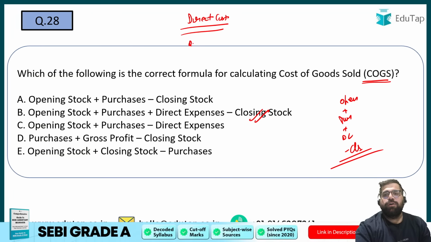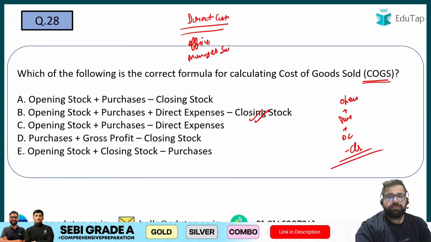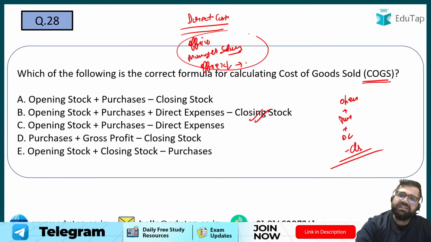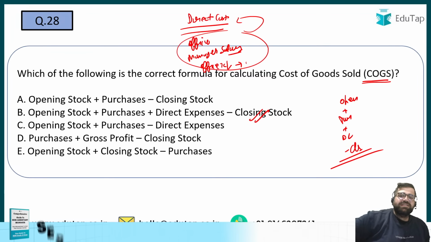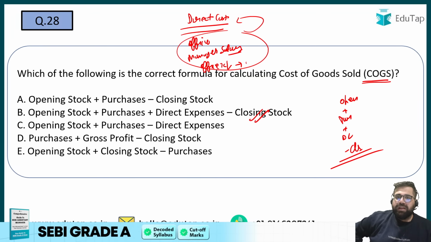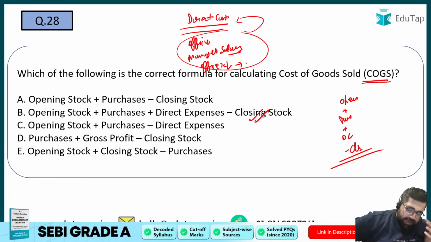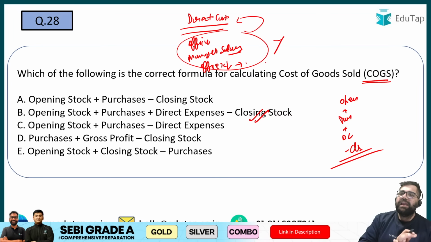Can I say that office rent, manager salary, or office expenditure done on administrative expenses, can all of this be added in direct cost? Office rent, office expenses, administrative expenses, selling expenses, the salary of a manager. Can this be added to direct cost? Please tell me. The answer is no. In direct cost, you will not add this.